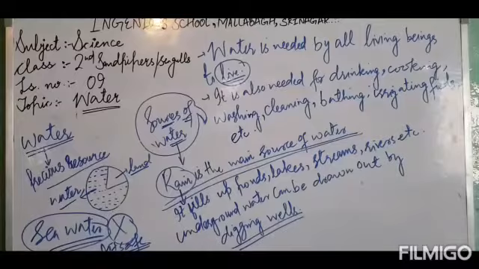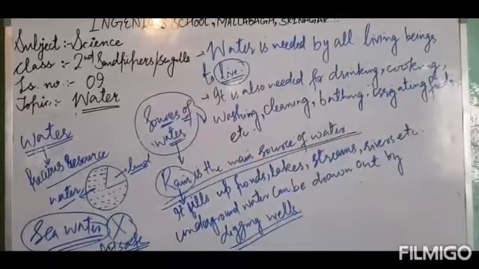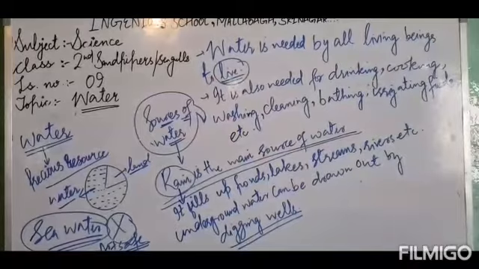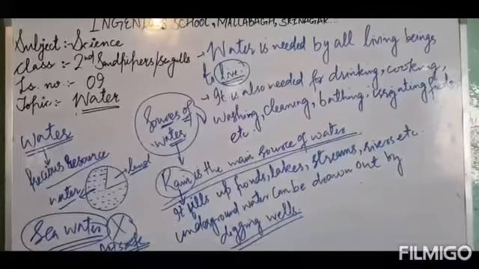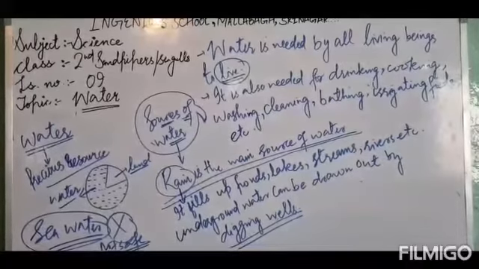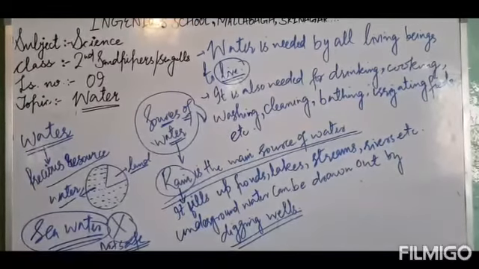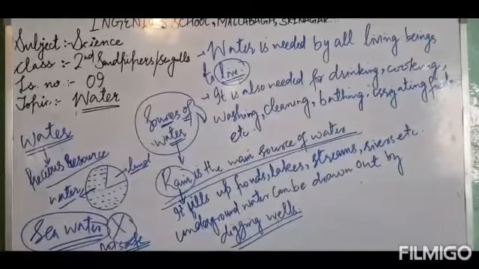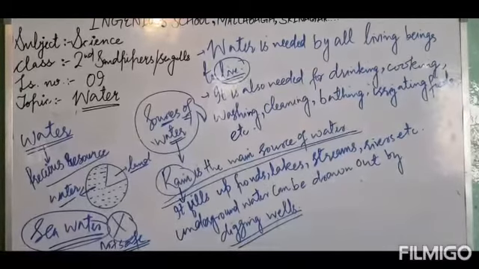So dear kids, water has abundant uses. Besides these, it has many other uses, but these are the main uses of water. It is also used to generate electricity. Do you know this? The electricity that is available to us in our homes is generated with the help of water. So there are many other uses of water, but the essential uses are these.